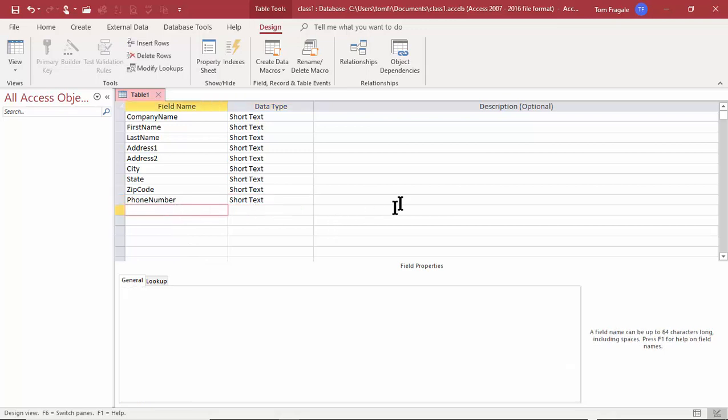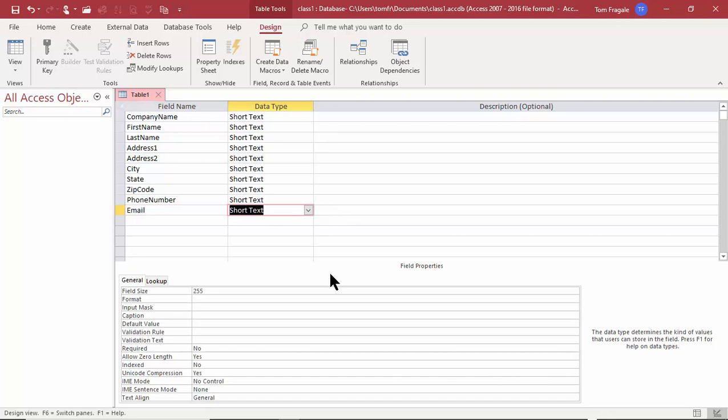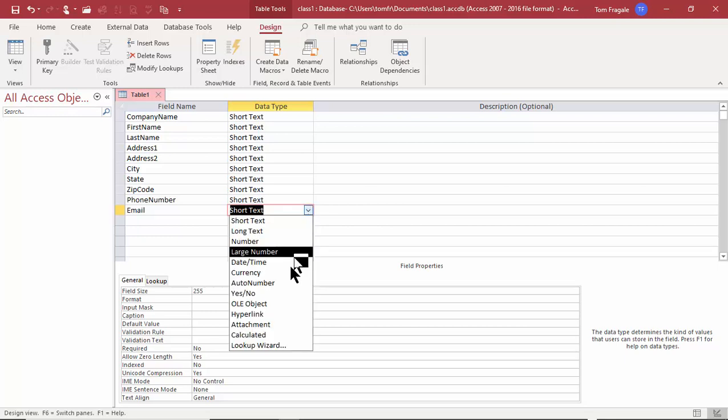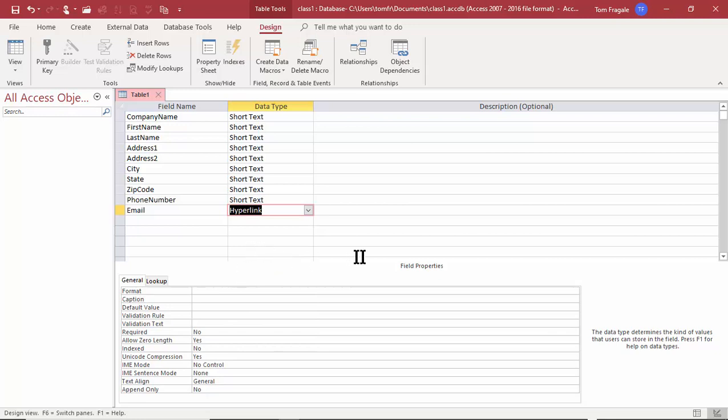So then let's start to use some other data types. So let's say we wanted to capture the email address. Now the email address could be a short text, but I want that to be a clickable field. So for that reason, we'll make it a hyperlink, all right? So that means we'll be able to type it in like a text field, but it'll automatically be a clickable field. It'll automatically be a link.